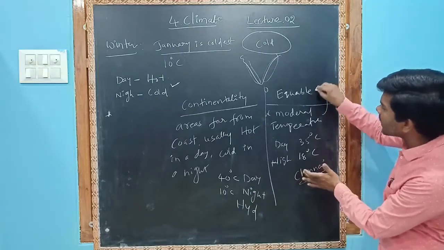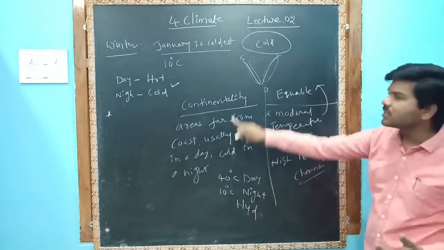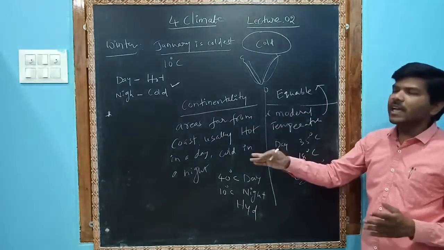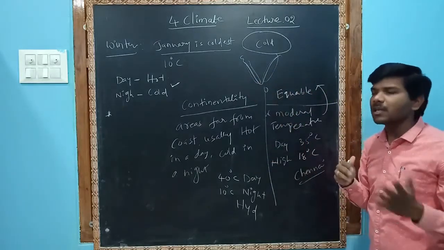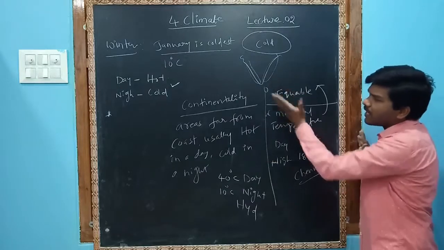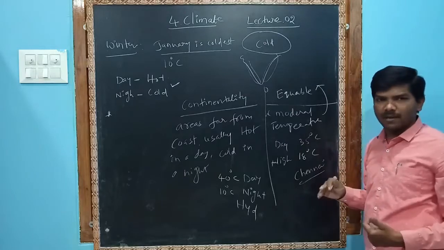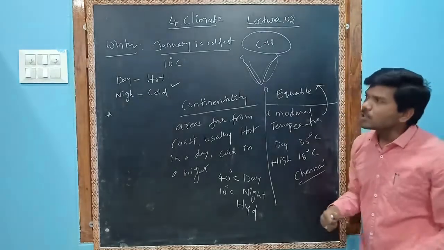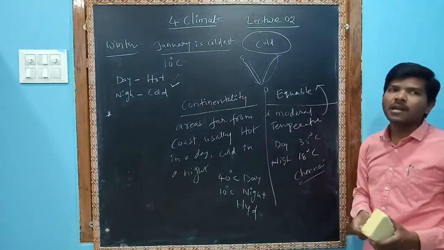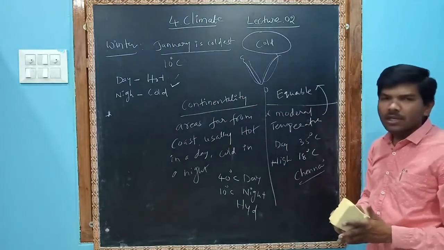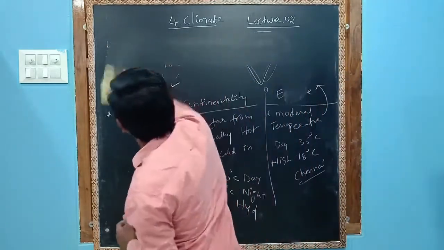So this kind of climate is called equable climate, and the other is called continentality. The areas very far from the sea coast have very hot days and very cold nights. The areas on the sea coast have a moderate, medium kind of temperature. Next, usually in winter, as I said just now, days are very hot and nights are very cold. January is completely the coldest month. So this is about winter.